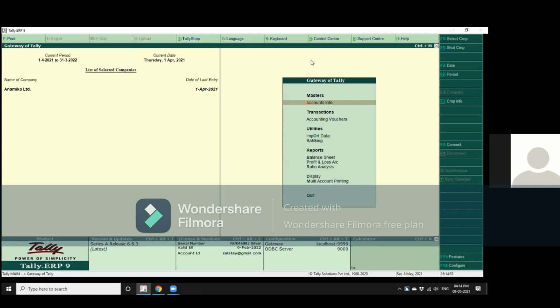But the really main commands that we use on a day-to-day basis are in the center of the screen. So let us have a look at the commands in the center of the screen.